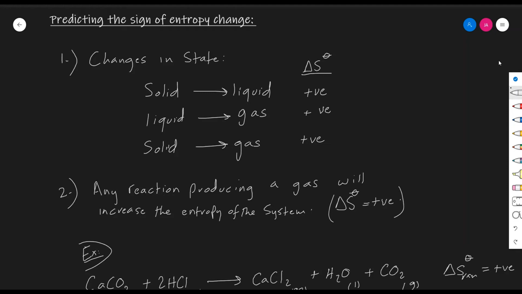The same applies when a substance changes from a solid to a gas. The absolute entropy of the products, which are in the gaseous state, would be higher than that of the reactants, which are in the solid state, and once subtracted, this would produce a positive value as well. Thus, one should note the state symbols of both reactants and products in order to predict the changes in entropy in a chemical reaction. I will cover examples of this in the worksheet.